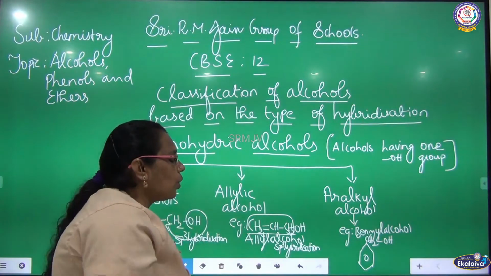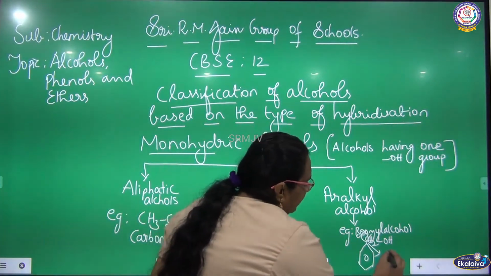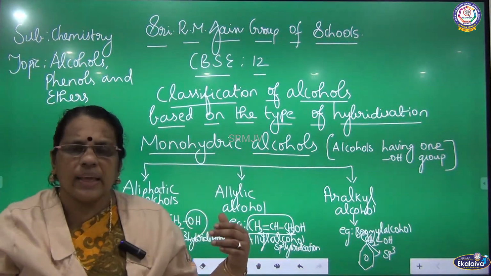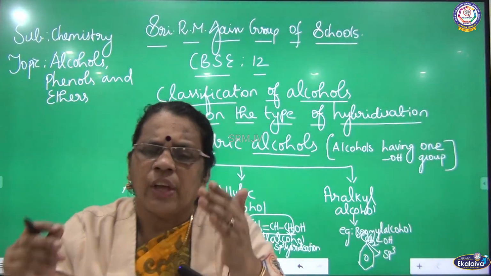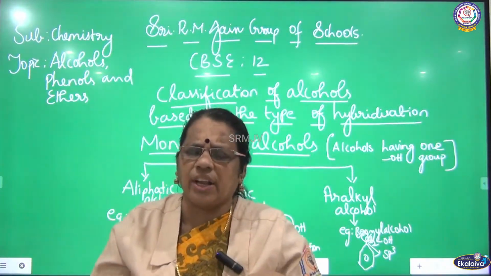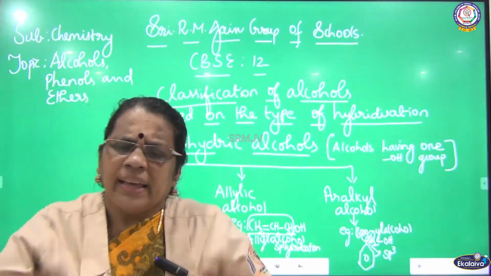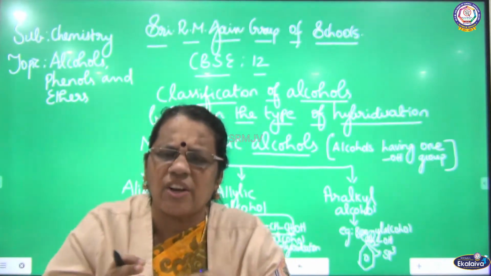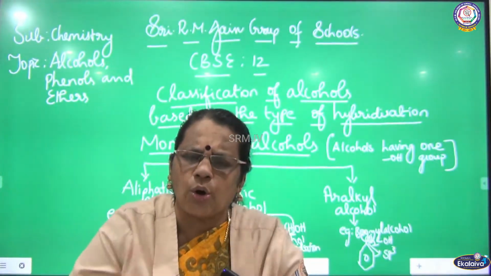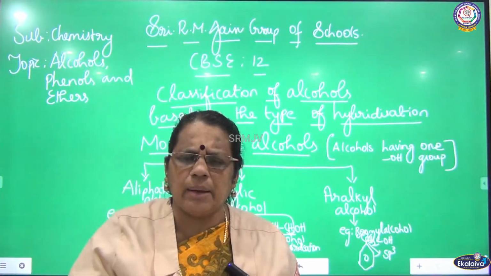So here also OH is attached to the carbon where the hybridization of carbon is sp3. Wherever saturated hydrocarbons are there, the hybridization of carbon will be sp3, because the carbon has single covalent bonds with other atoms.